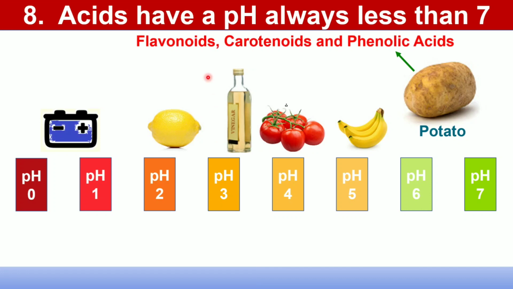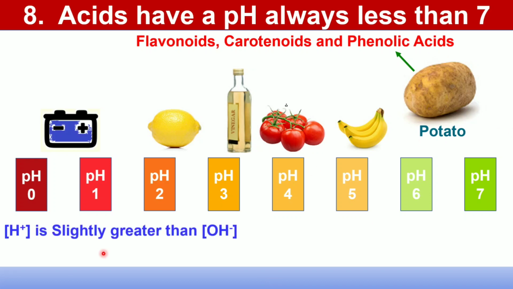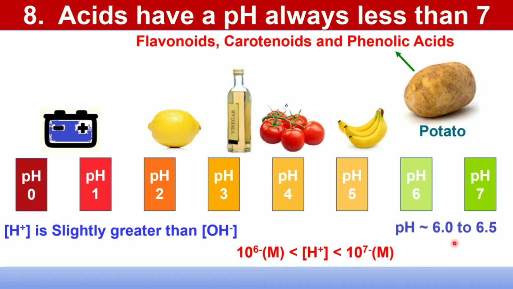Potato contains flavonoids, carotenoids and phenolic acids. For these, potato is slightly acidic and its concentration of H+ ion is slightly greater than the concentration of OH- ion, and it is 10^-6 to 10^-7 molar. So pH of potato should be minus log 10^-6, that is 6, to minus log 10^-7, that is 7. And it is found that potato has a pH 6 to 6.5.